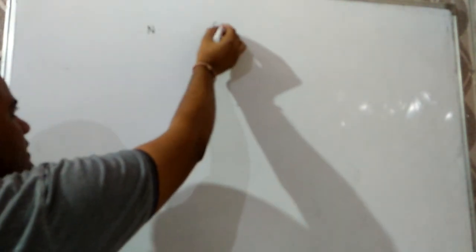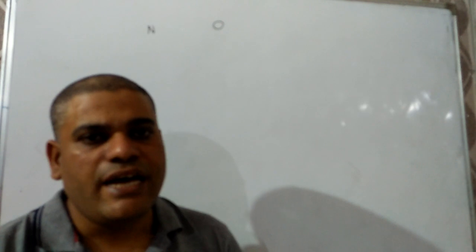Now what about the group? And one exception is also there. Out of nitrogen and oxygen, which is having the largest size? According to the data I am giving, nitrogen should have the largest size, but exceptionally the size of oxygen is larger than nitrogen, due to the stronger shielding effect in oxygen than nitrogen.